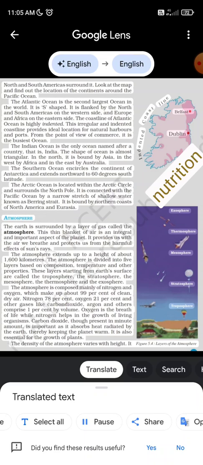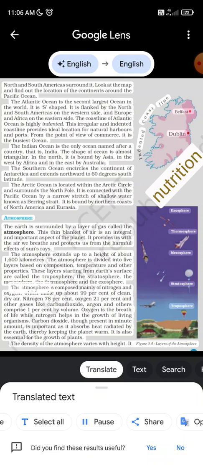Atmosphere. The Earth is surrounded by a layer of gas called the atmosphere. This thin blanket of air is an integral and important aspect of the planet. It provides us with the air we breathe and protects us from the harmful effects of the sun's rays. The atmosphere extends up to a height of about 1,600 kilometers. The atmosphere is divided into 5 layers based on composition, temperature, and other properties. These layers starting from Earth's surface are called the troposphere, the stratosphere, the mesosphere, the thermosphere, and the exosphere.